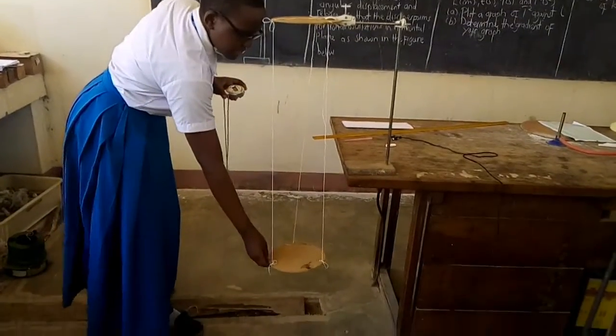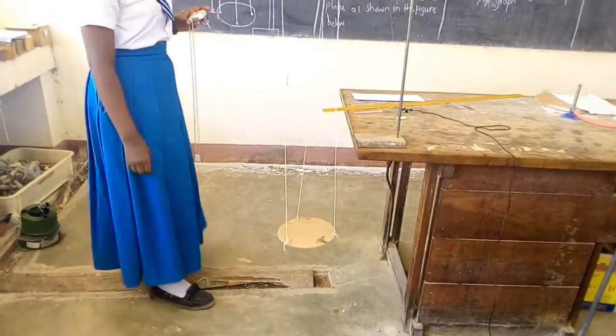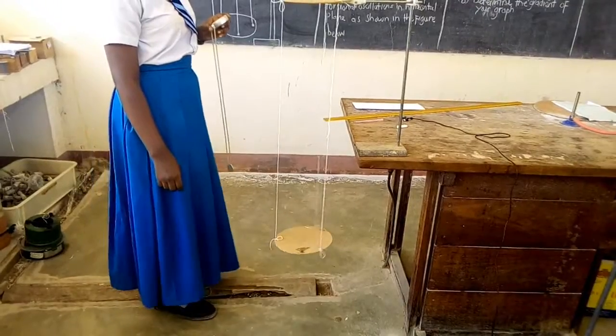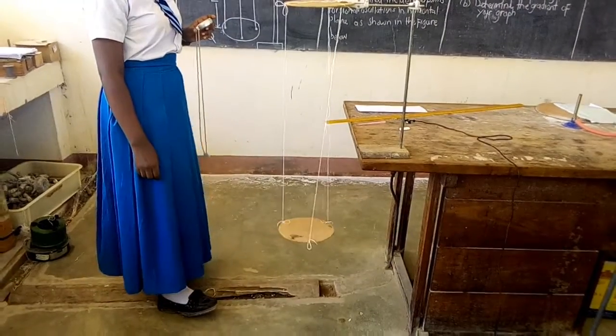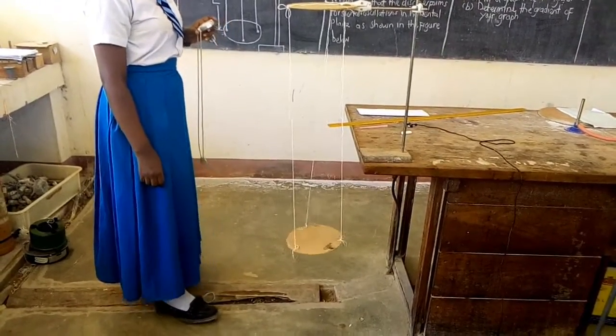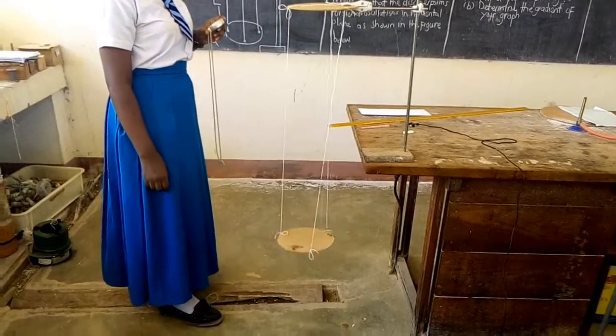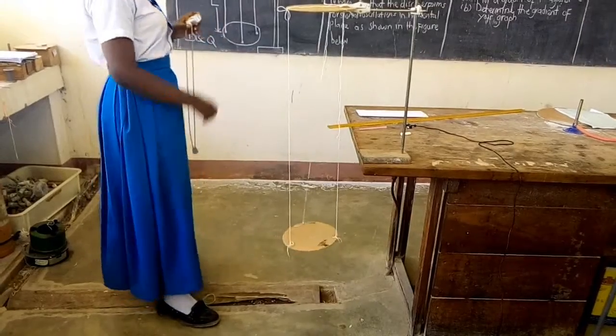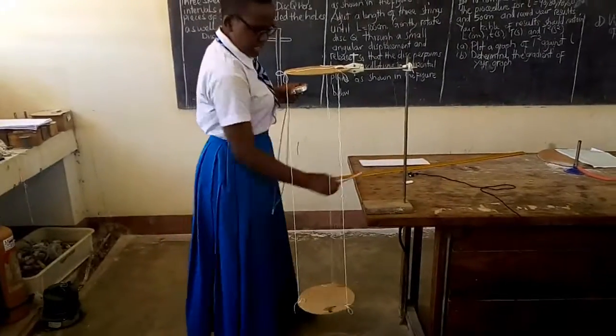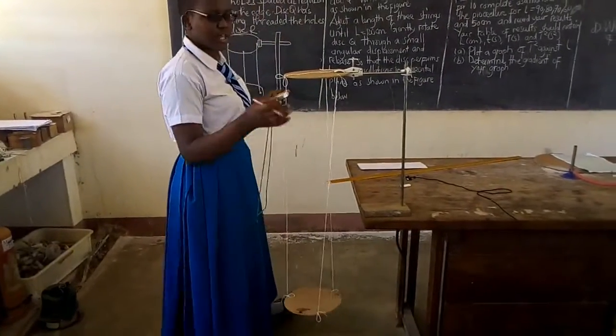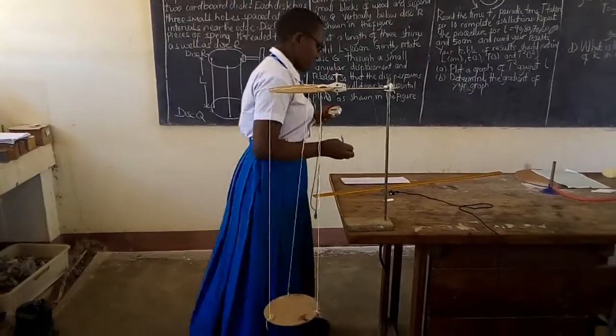We displace. 1, 2, 3, 4, 5, 6, 7, 8, 9, 10. So we got time T taken by 10 complete oscillations when the length of the strings is 80 centimeter.